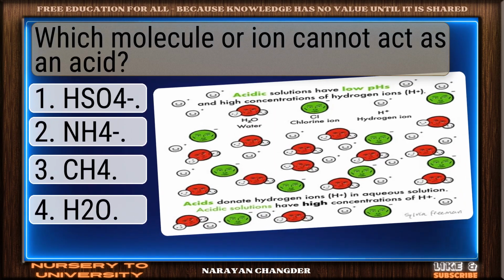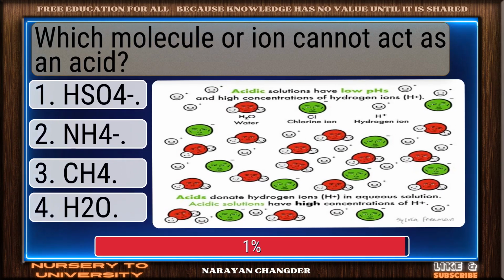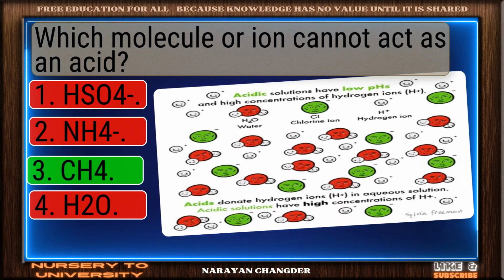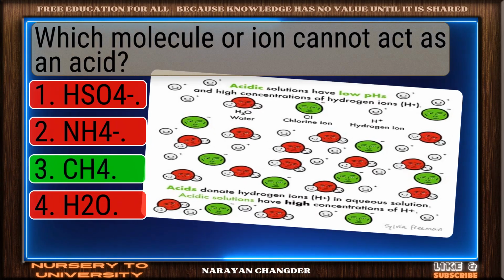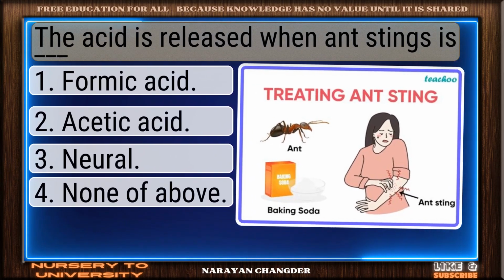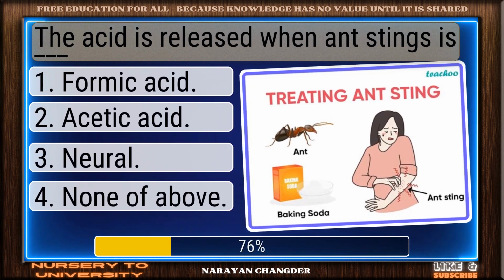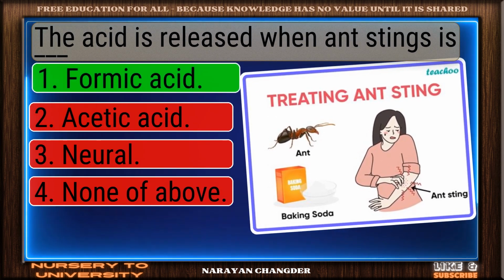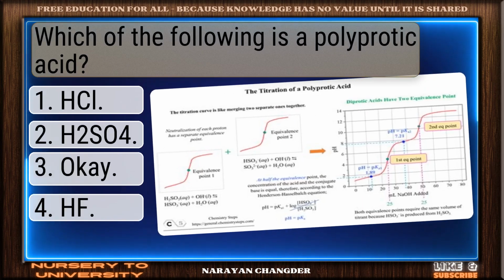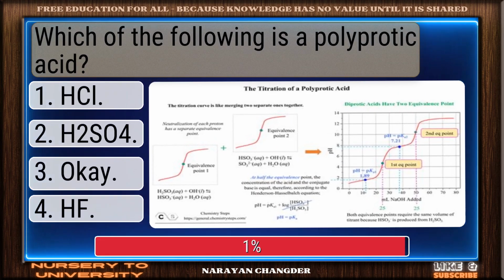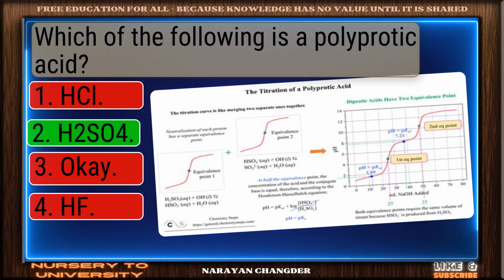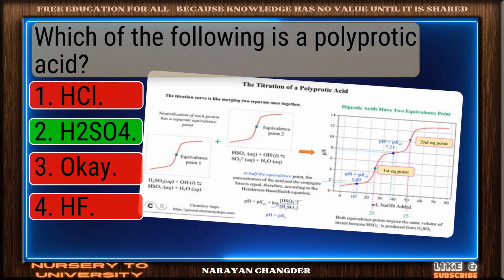Which molecule or ion cannot act as an acid? Nice work. You chose CH4 and it is correct. The acid released when an ant stings is dash. You chose formic acid and it is correct. Which of the following is a polyprotic acid? Solid response. CH4 is a valid choice.